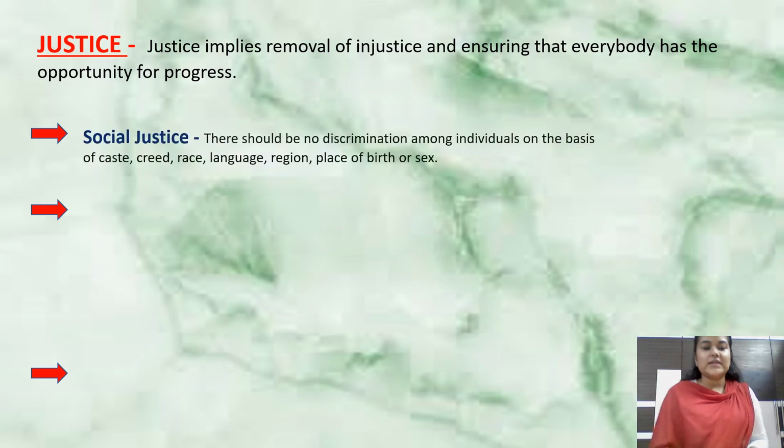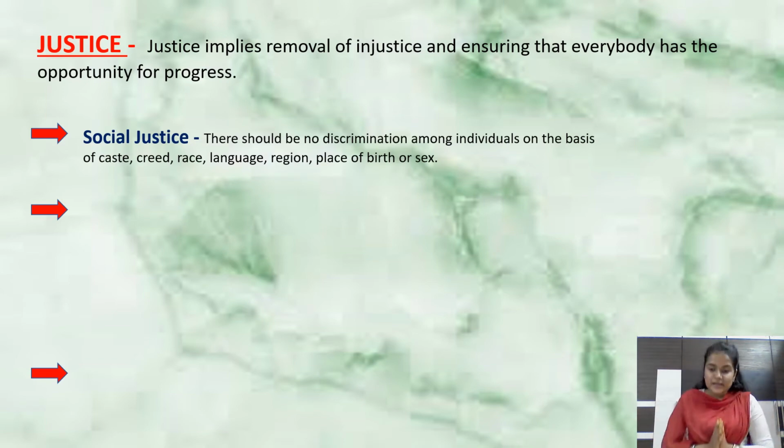First, we will see social justice. What is social justice? There should be no discrimination among individuals on the basis of caste, creed, race, language, region, place of birth, or sex. The word social itself tells us that it is related to your society, and justice is telling us to treat them fairly.